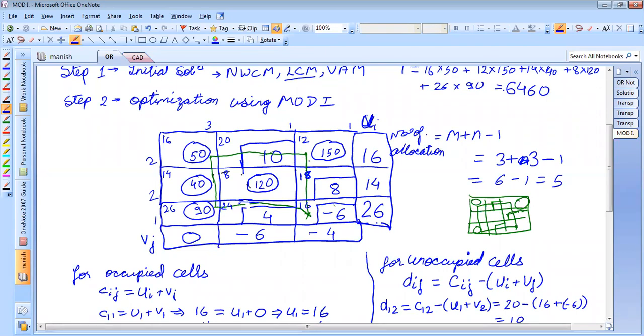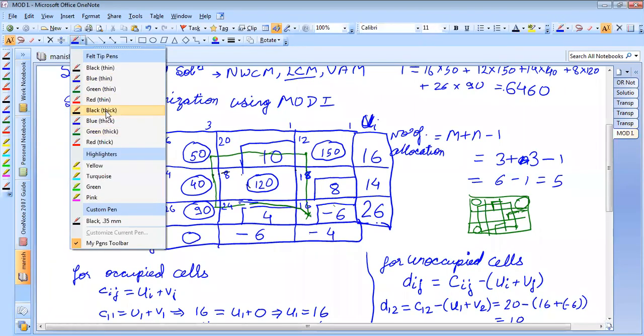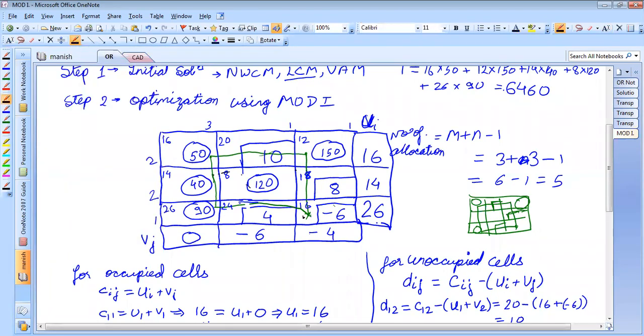Sir, if we take the left turn, then? That is also possible. Let me take a black pen, and then we'll do that point also. Say from here, I would have taken a left turn. So from this point, again I would have taken plus, again here, again back. So this will be the same path. That is why I said, sir, it is up to you whether you go up or go towards left, the same path will be followed.